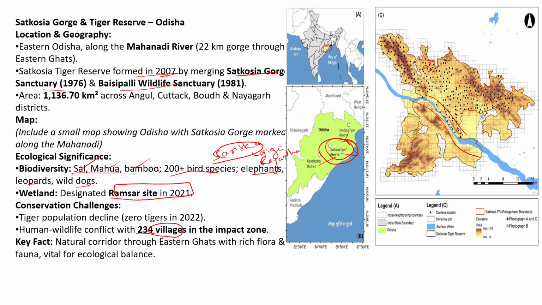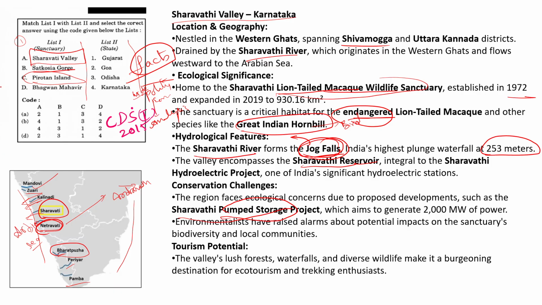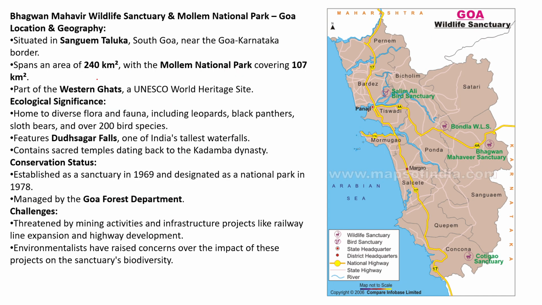Okay, let's see the fourth option. Here, D is Bhagwan Mahavir. Where is this Bhagwan Mahavir Wildlife Sanctuary? This Bhagwan Mahavir Wildlife Sanctuary, or the Mollem National Park, is in Goa. Here is the map. Here is the Bhagwan Mahavir Wildlife Sanctuary.